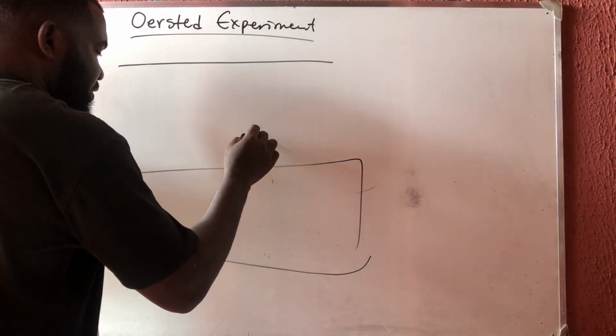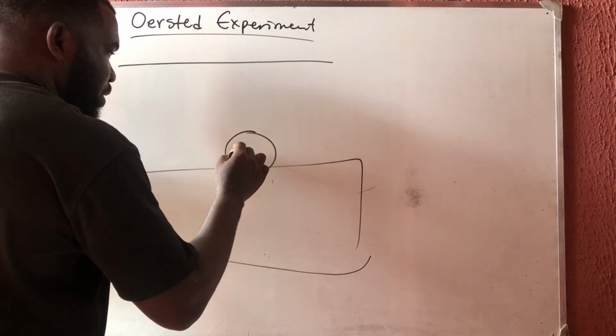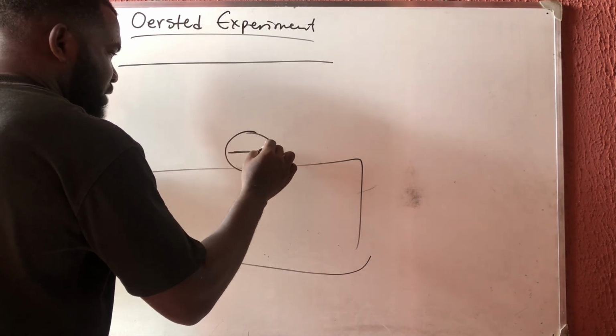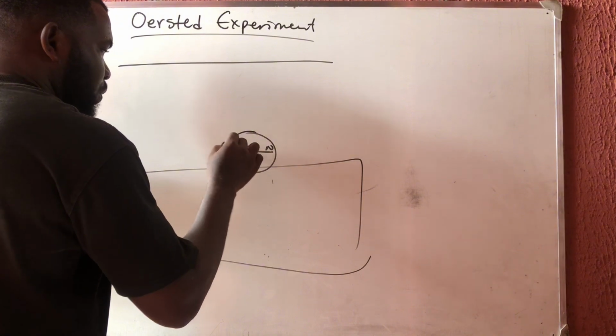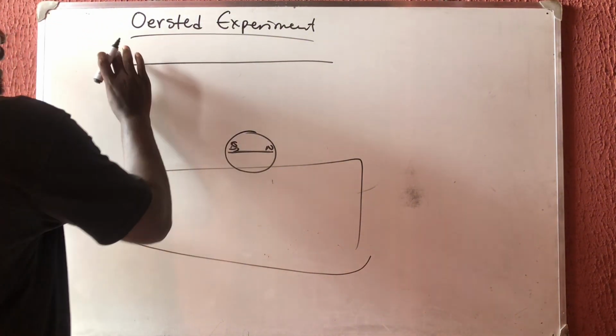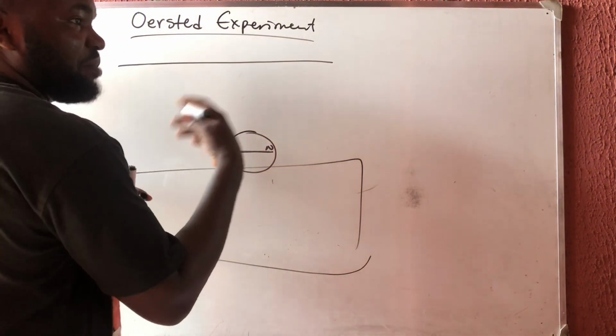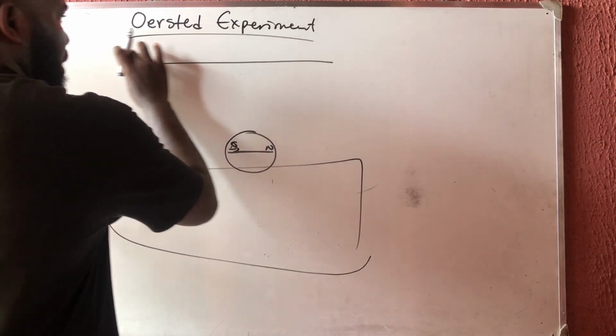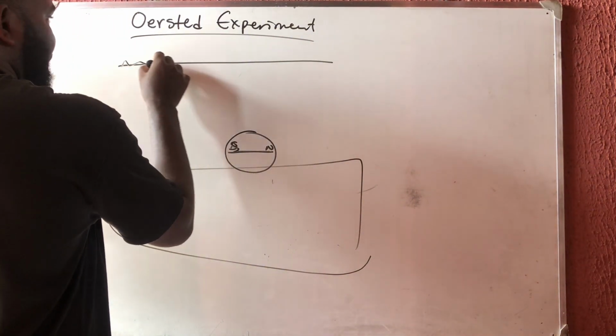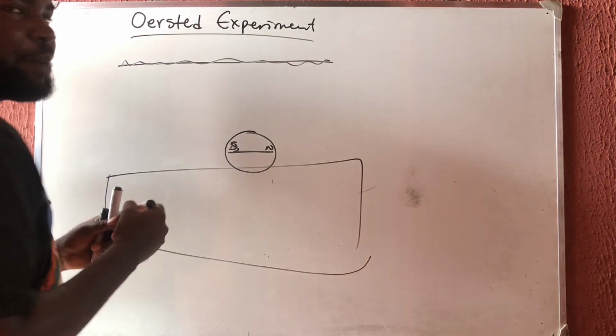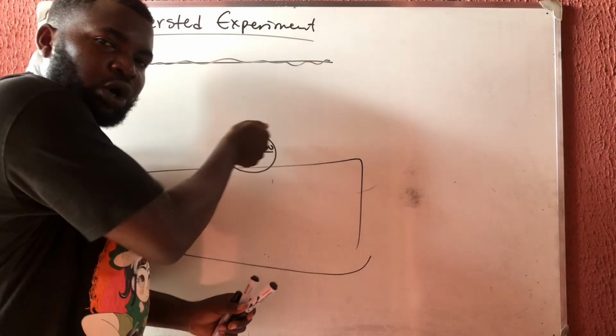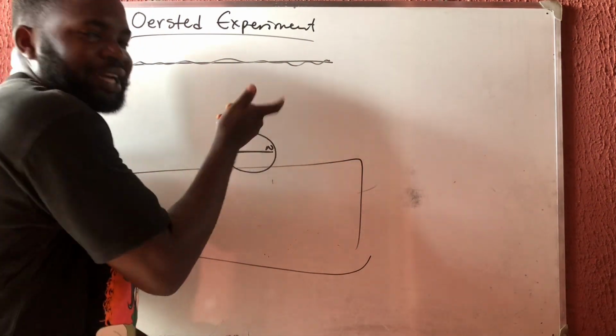So there is a compass on top of this table. This compass has both the north and the south pole. So something happened. This man wanted to do an experiment on, I think, electricity. He brought a wire. Then immediately this man passed a current through this wire. Something happened. This thing turned immediately. It deflected.